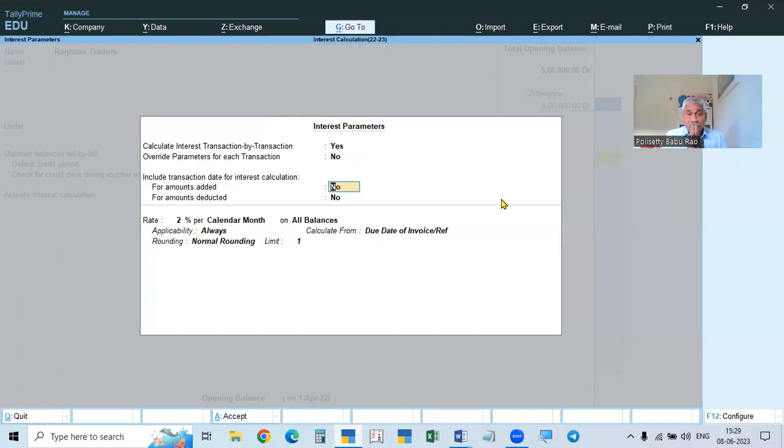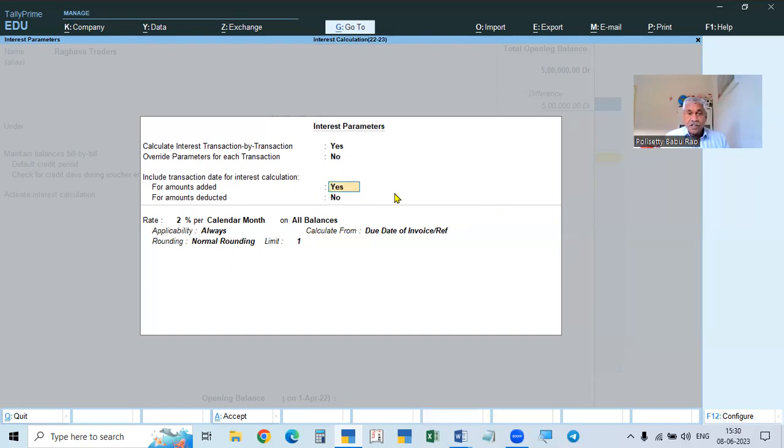Okay. By default, it will calculate the interest from the next day, because today is first. So on second, one day will be counted. By second, it will be one day. On the same day, it will not be one day. That is why it is asking, do you want to calculate from the same date? So we give yes. That means amount added means yes, calculate from the same day.